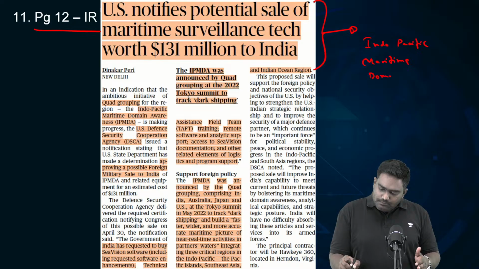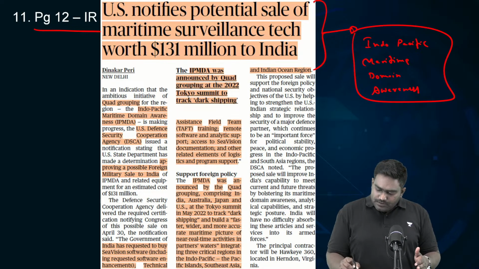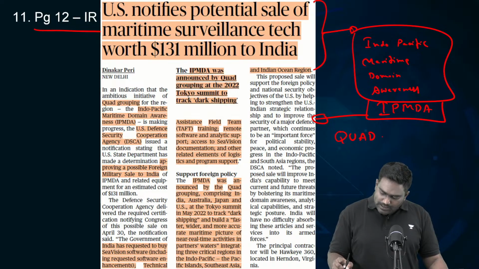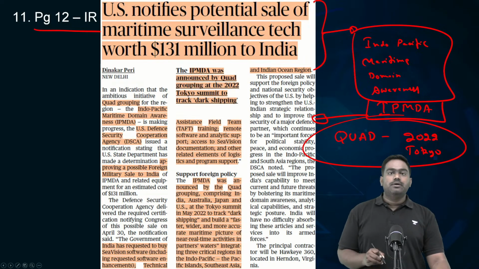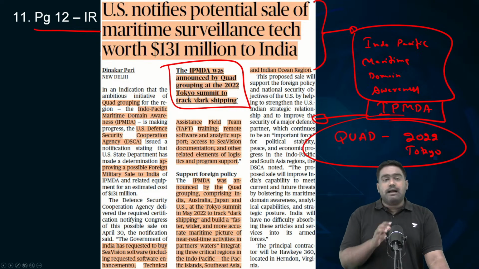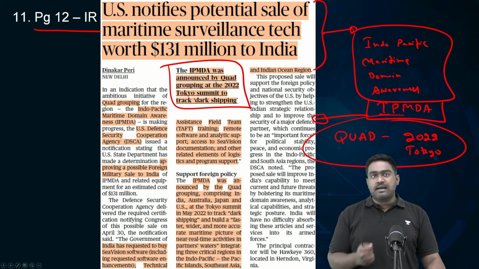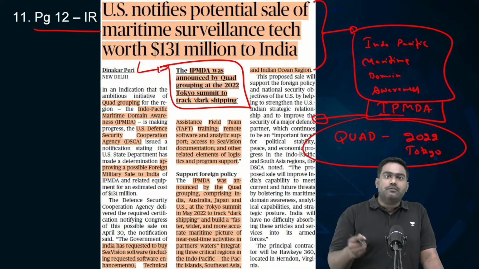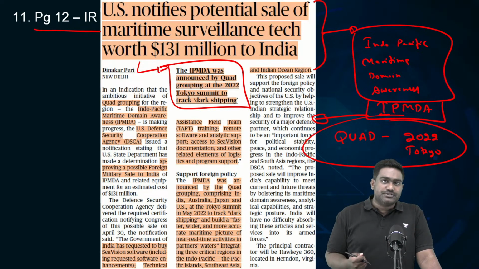Indo-Pacific Maritime Domain Awareness. Can abbreviate this as IPMDA. This initiative was launched by the Quad Group at the 2022 Tokyo Summit. Please make a note. The Quad Group of countries established this initiative to focus on maritime domain awareness. What do you mean by maritime domain awareness? It's about keeping an eye on the movement of vessels and ships in the seas and the oceans.